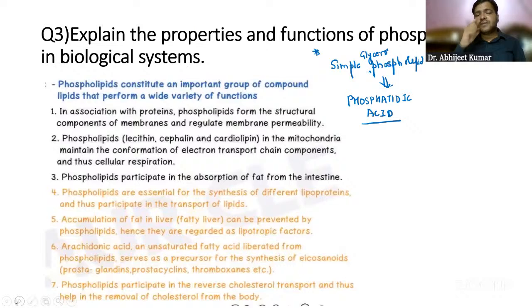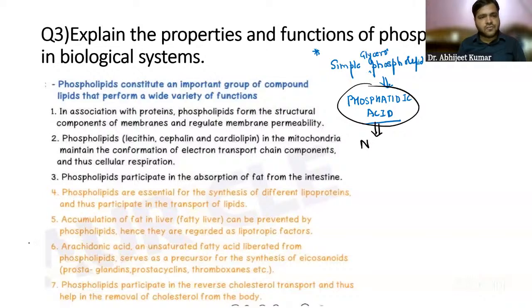Now the very first one that I have told you, the phosphatidic acid, is the simplest glycerophospholipid. Why is it the simplest? Because it has no nitrogenous base.